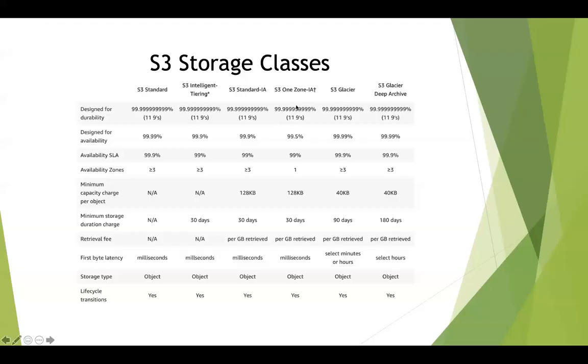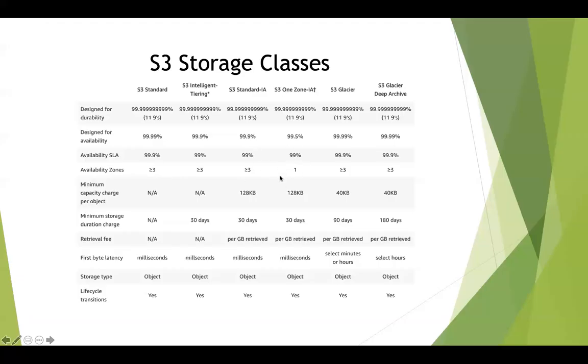And as the name suggests, for One Zone IA, it stores a copy of your data within only one availability zone. So if that particular availability zone goes down, you will literally have zero access to your data. But you can see over here, for all your other data, the object is replicated across a minimum of 3 availability zones. But One Zone IA is only in one particular availability zone.